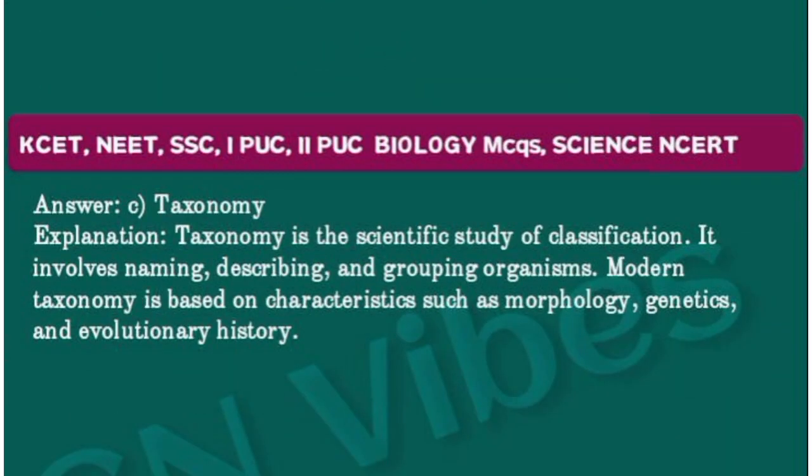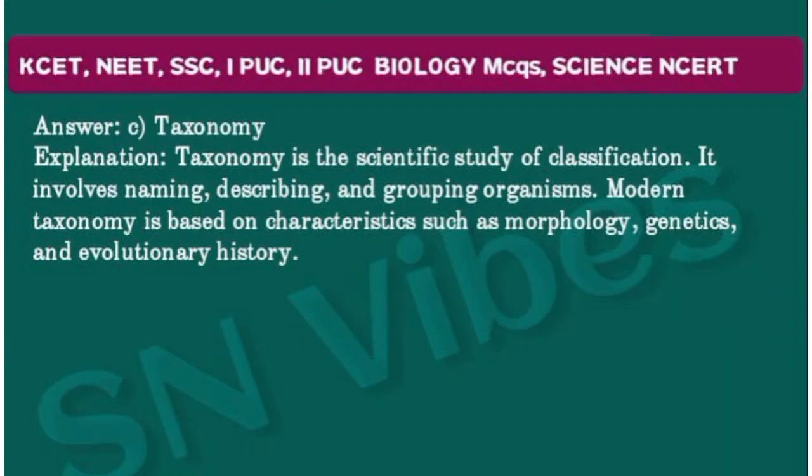So let us see some small information about taxonomy. Taxonomy is the scientific study of classification. The organisms will be separated and segregated based on their similar characters. The organisms will be separated in their own way, and that is called classification. Taxonomy involves the naming, describing and grouping of the organisms.